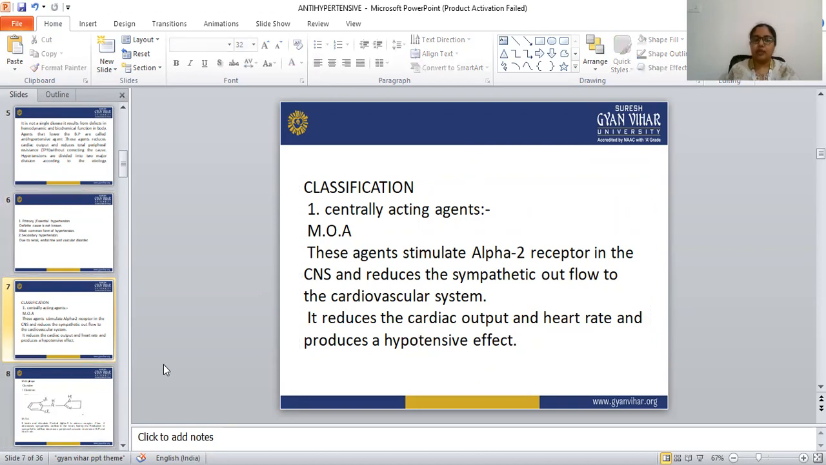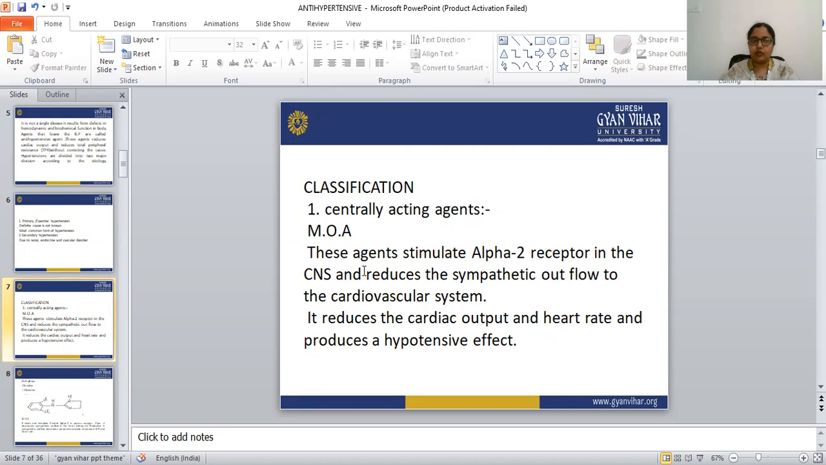So the mechanism of action of centrally acting agents is that they directly stimulate the alpha 2 receptors. When the alpha 2 receptor is stimulated, it reduces the sympathetic outflow to the cardiovascular system, reduces the cardiac output and heart rate, and produces the hypotensive effect, meaning the pressure is reduced. This is the mechanism of action of centrally acting agents.